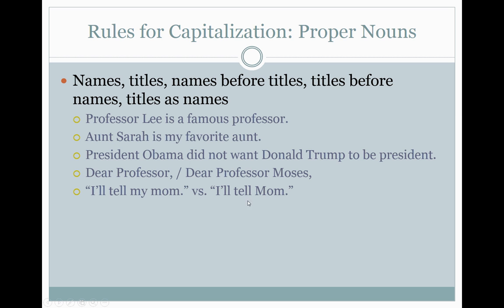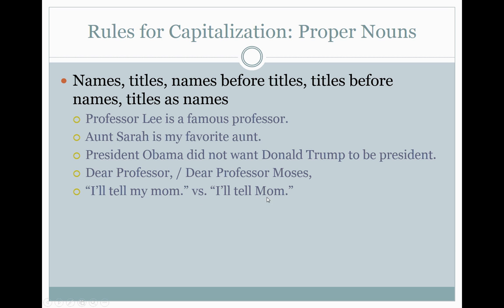Okay, and here's kind of the example to help you differentiate. I'll tell my mom versus I'll tell mom. Here, my mom, you're talking about a person, but you're not using mom as her name. Okay? This is like saying I have my hat. It's something that is yours. So we don't capitalize mom in this instance.